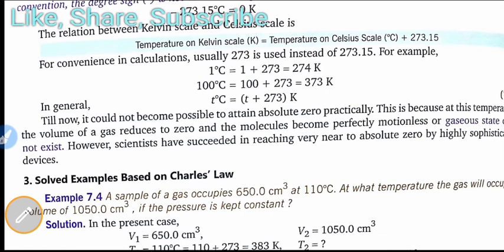However, scientists have succeeded in reaching very near to absolute zero by highly sophisticated devices. These are very expensive devices, and a great amount of energy and money is required to do this experiment. So in the normal way we can say that practically it has not been possible till now.